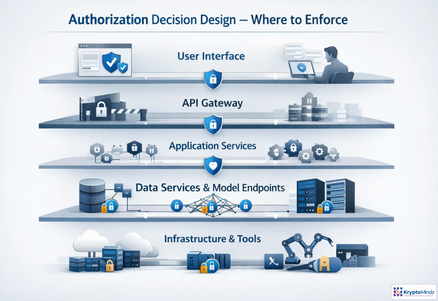Strong authorization is defense in depth. The interface can hide unavailable actions, but it should not be trusted as the control point. Gateways handle broad checks like authentication, tenant boundaries, and request shape. Application services enforce business rules, who may approve, modify, or delegate. Then resource layers, data stores, model endpoints, infrastructure APIs, and agent tools enforce the most specific permissions where damage could occur. Each layer should assume the previous one can fail.